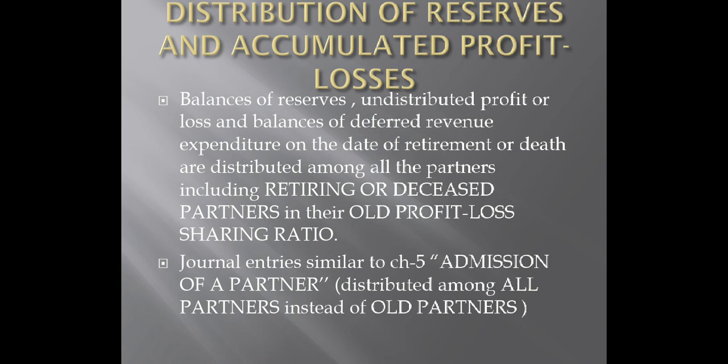That is the reason it has not been explained in detail again. You can go through your textbook and understand it well. Keep these points in mind and make minor changes. The only important change here is in the last point, that you are going to distribute among all partners, instead of old partners. That means A, B and C, all the three.